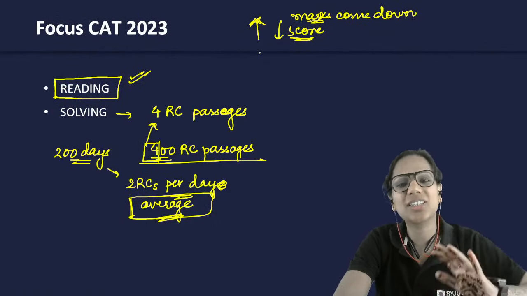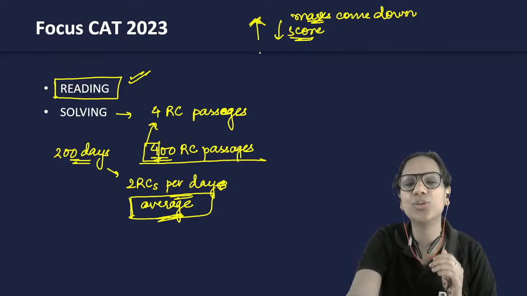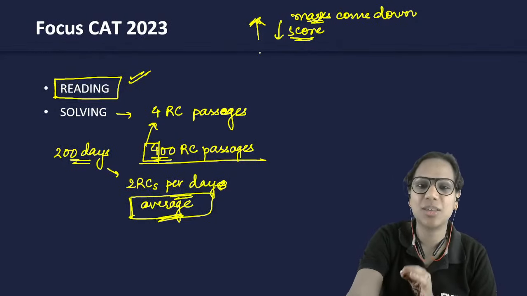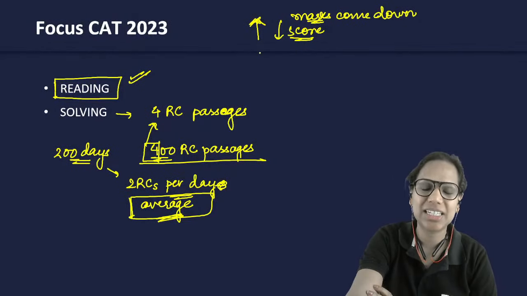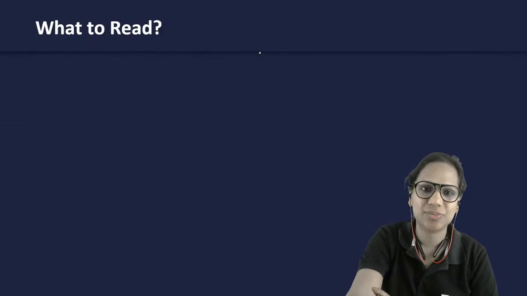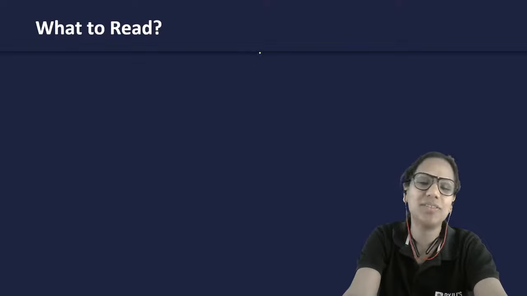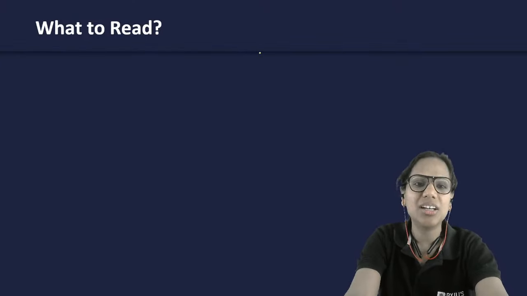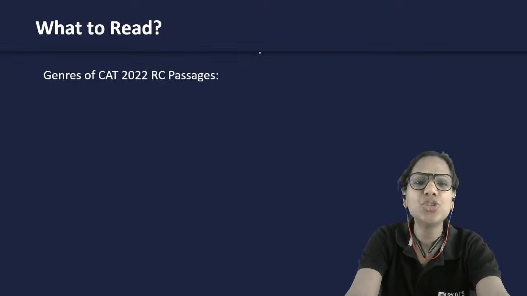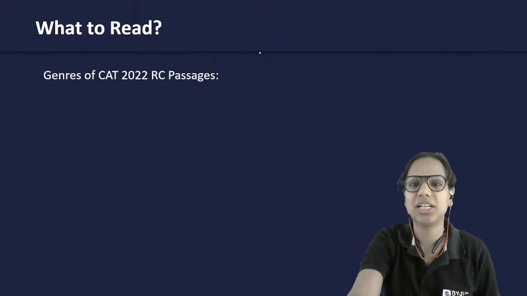So I hope I've set this goal for you that you have to solve at least 400 RC passages outside the exam, before you take CAT. Now the question arises, ठीक है, अब reading solving ये तो हमें पता ही है, right? This is something that we know. But where should I start from? That's a common question that I get from students.